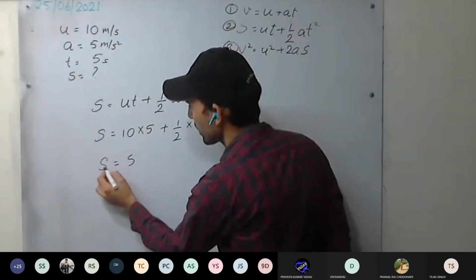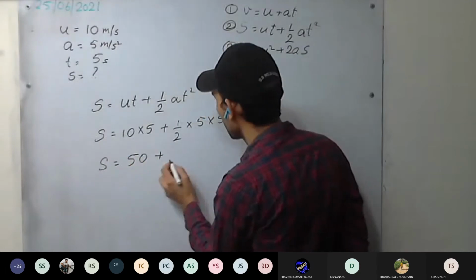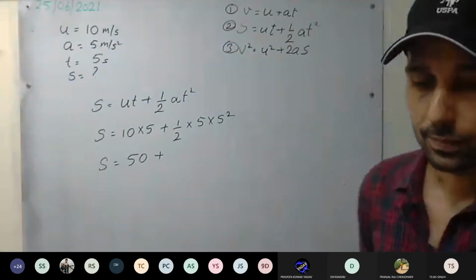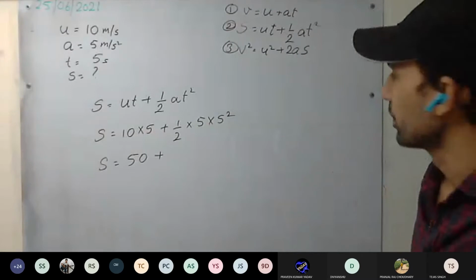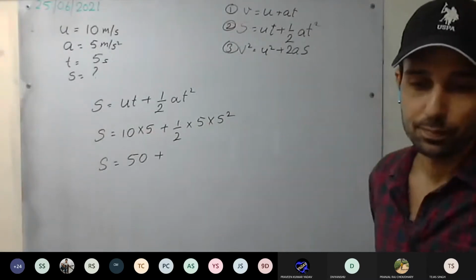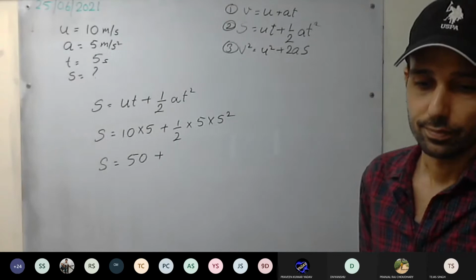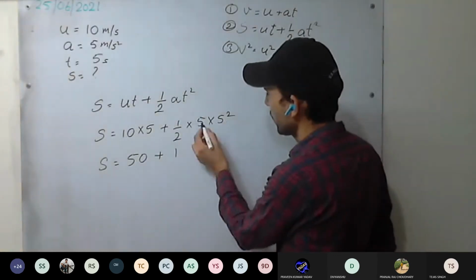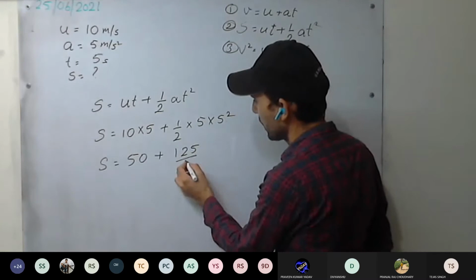Okay, s. 50 plus how much will it be? Calculate it. 5 into 125 divided by 2. 25 into 5, 125 divided by 2.